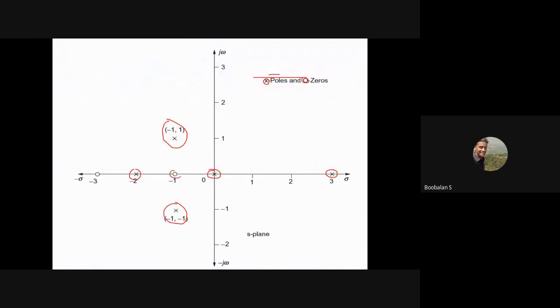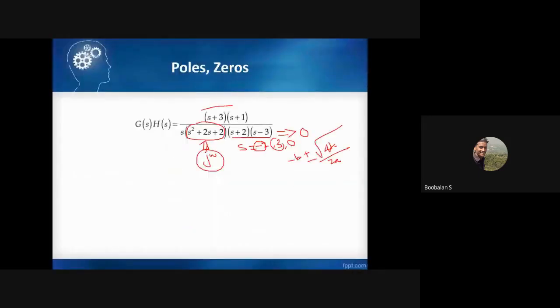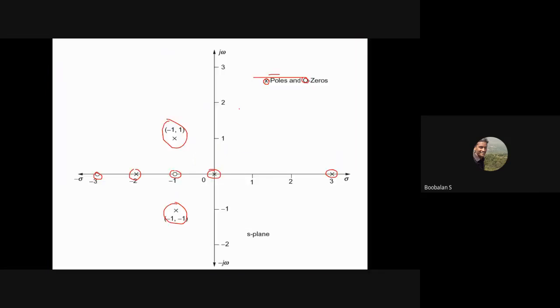Right? And the zeros will be -1 and -3. These are the zeros. They will be available on my numerator side. -1, -3, these are my zeros. Zeros will always be denoted by a zero symbol, right? So that's why -1, -3. These are the poles and zeros locations of an entire transfer function.